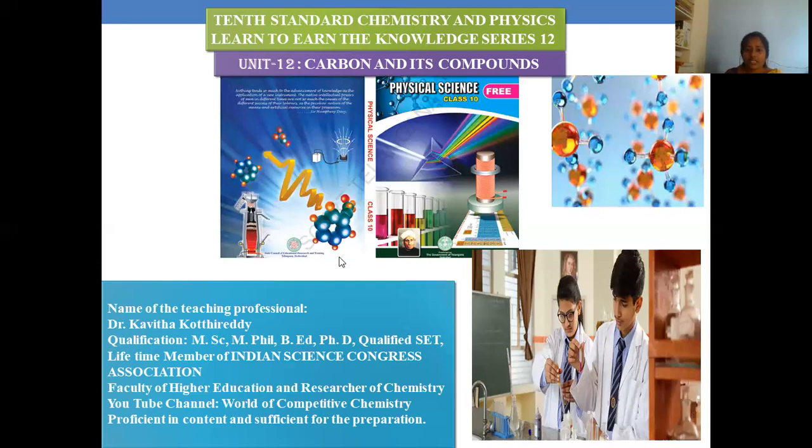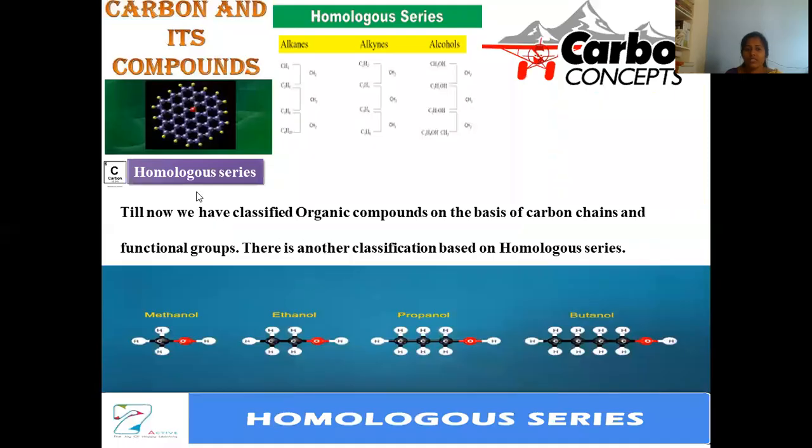In this session, we will discuss homologous series. This is the concept related to organic compounds. We already know organic compounds may be classified into so many types based on the functional group available, the nature of the compound, the structure of the compound, their physical nature, whether solids, liquids, or gaseous, their chemical behavior, their method of synthesis, and their origin. In this manner, organic compounds can be classified in many ways.